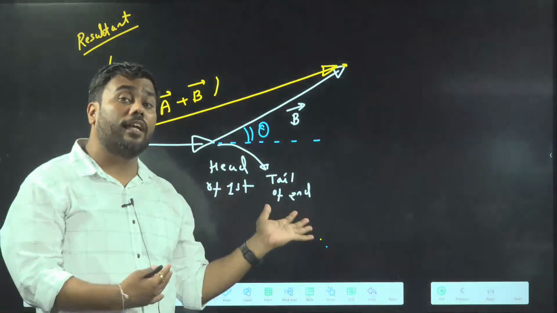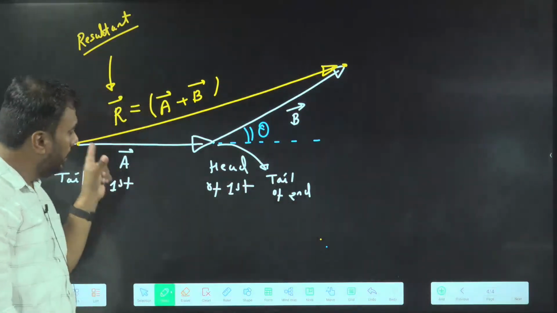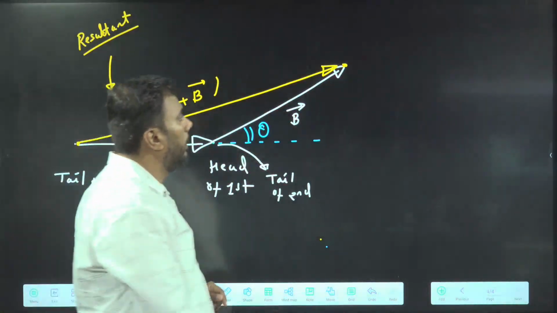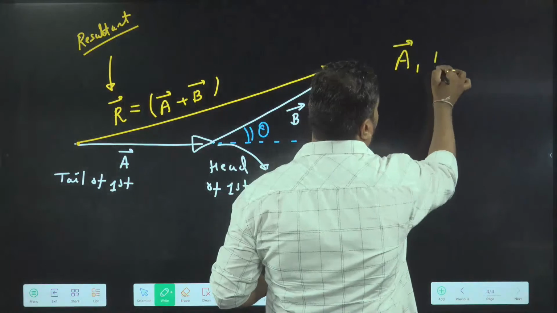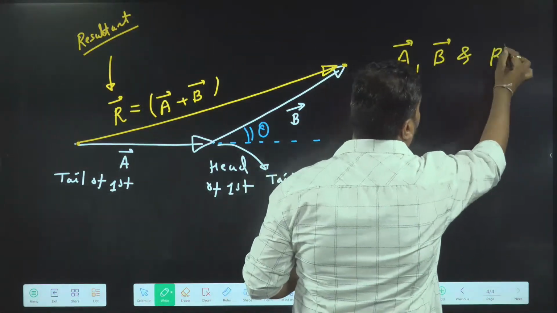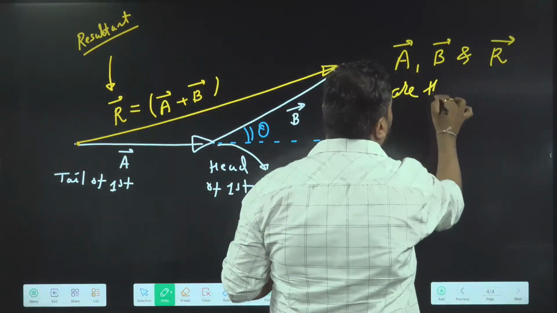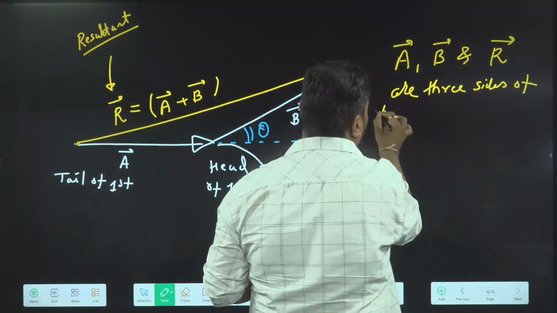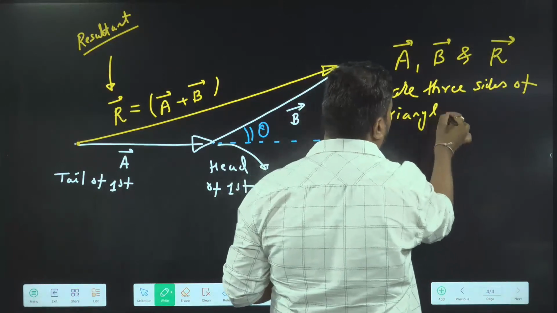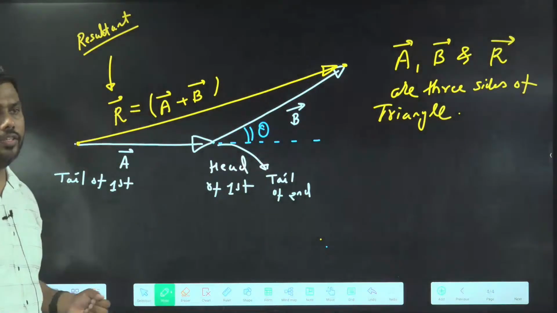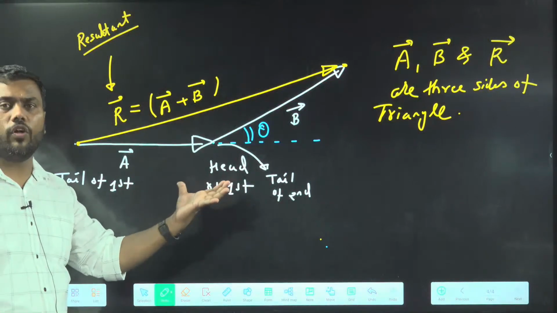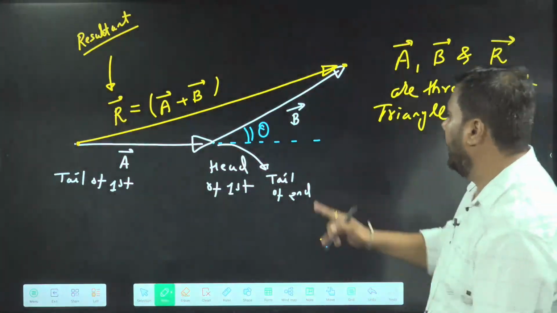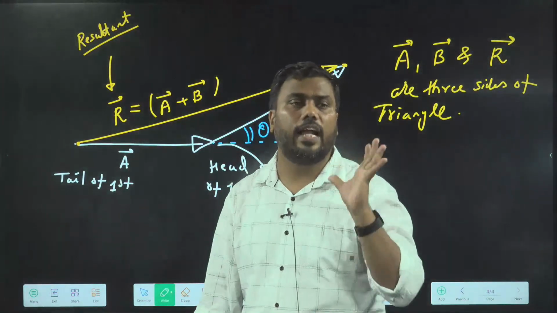Why are we saying this is a triangle law of vector addition? You can see here a triangle is formed between A, B, and resultant. A vector, B vector and R vector are three sides of a triangle. That's why the name of this law is triangle law of vector addition. Why the name is triangle law of vector addition? Because A, B and their addition creates a triangle.